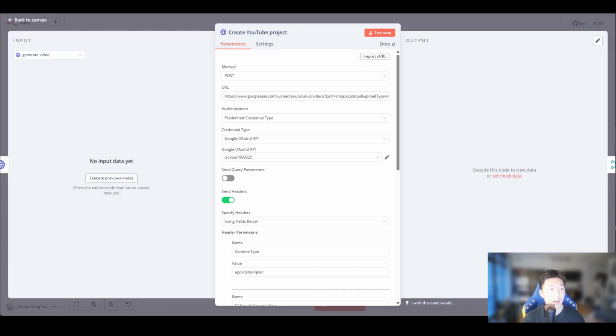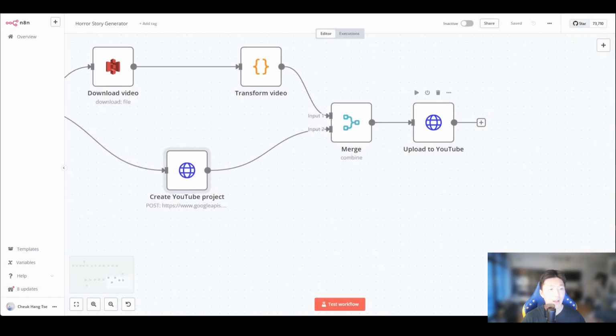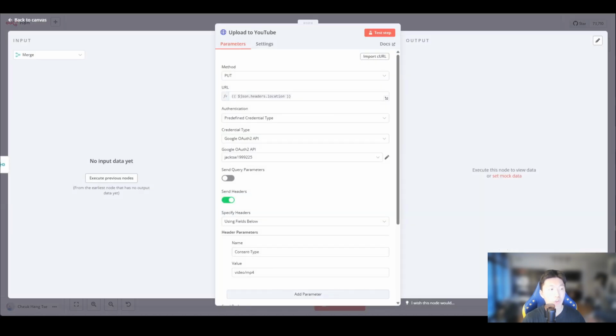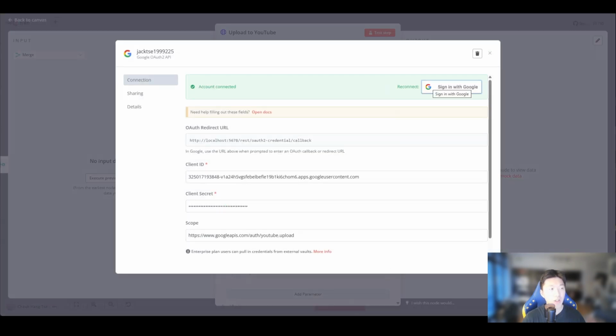And now let's go back to our workflow. Actually, for this upload to YouTube node, if we check the Google OAuth2 API key, in here we should have the account connected as well, because these 2 nodes are linked to the same API key and the same Google account. But just in case, we're going to sign in with Google again and repeat the whole process.